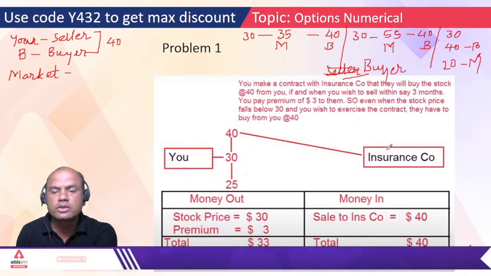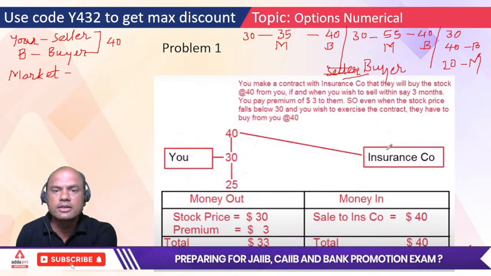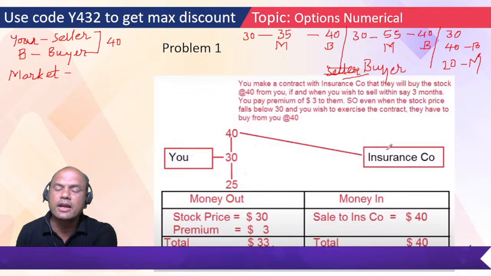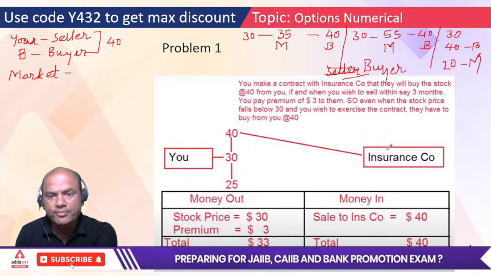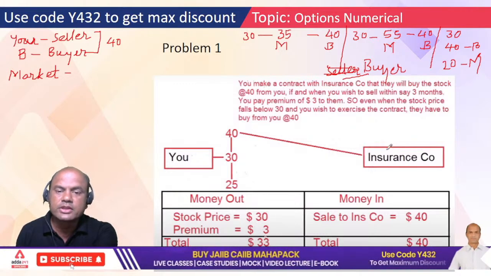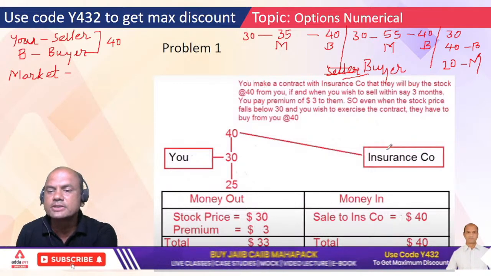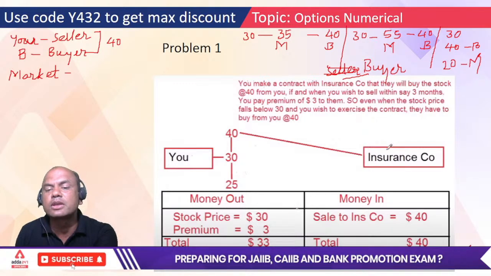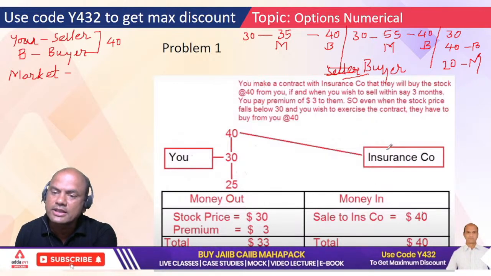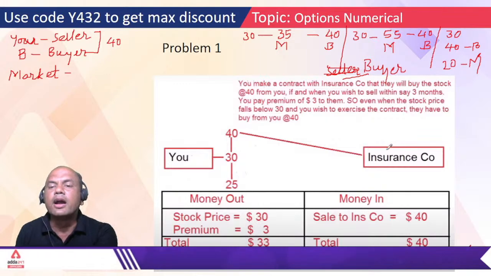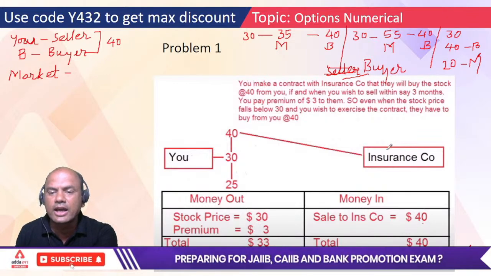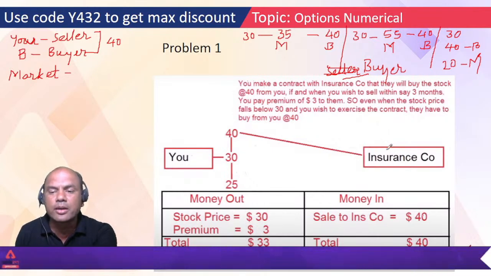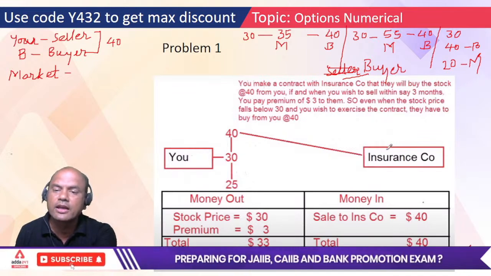Now if the stock goes to 33, I'll earn nothing, I'll lose nothing, because whatever is gone is received by me. Whatever the stock goes above 33 at any price, that's a profit for me. Understand the range now. If the stock goes below 30, I'll definitely sell it at 40 to this guy. If the stock or any commodity goes from 30 to 40, any range, then also I'll sell it to him only, because it is less than 40. Until this price is less than 40, I'll always run to this contract guy B. If the price goes above 40, then I will neglect this guy and sell it in the market.